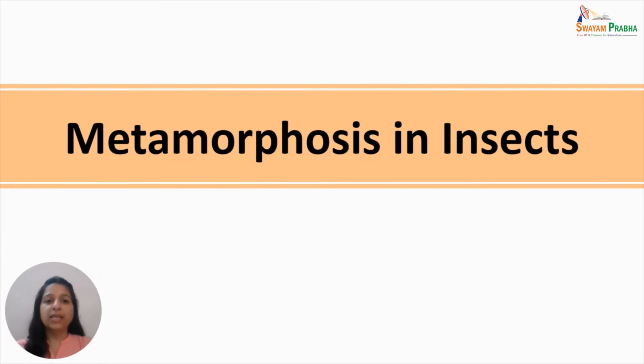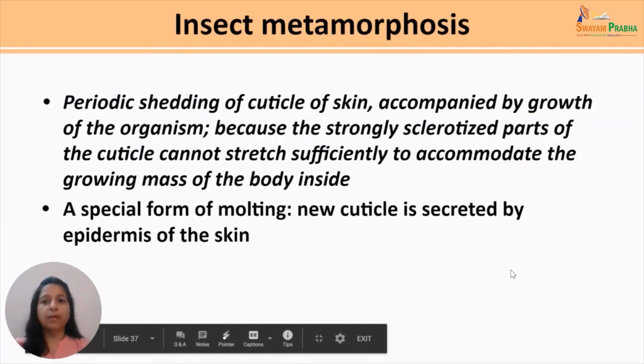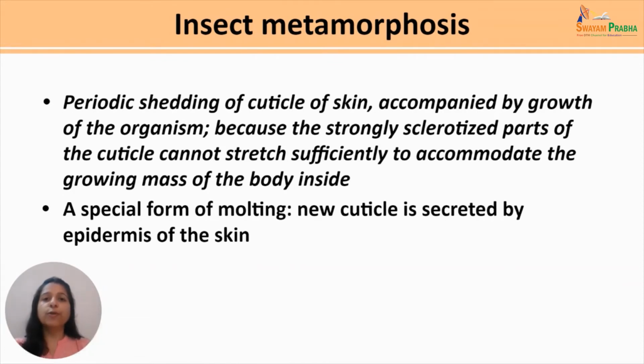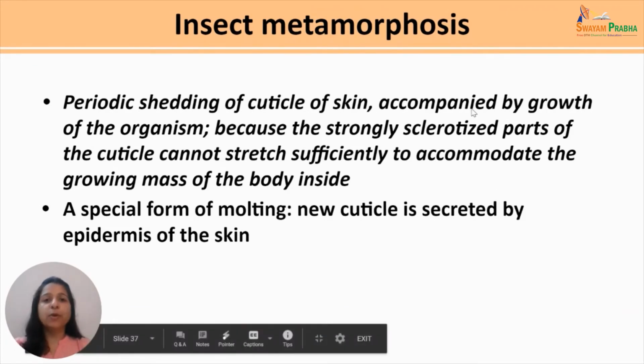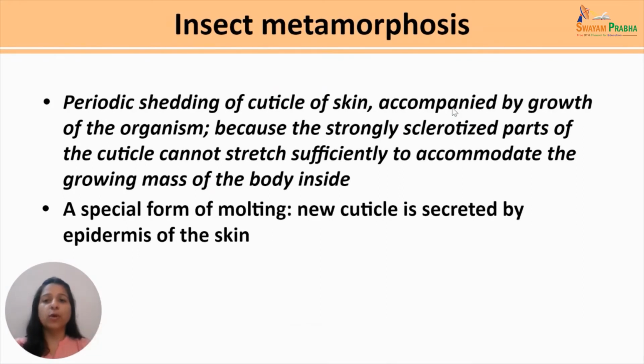Now we move on to the second section of our lecture, that is metamorphosis in insects. Now, insect metamorphosis involves periodic shedding of cuticle of the skin, which is accompanied by growth of the organism. Because the strongly sclerotized parts of the cuticle cannot spread sufficiently to accommodate the growing mass of the body inside. And this metamorphosis includes a special form of molting in which new cuticle is secreted by epidermis of the skin.